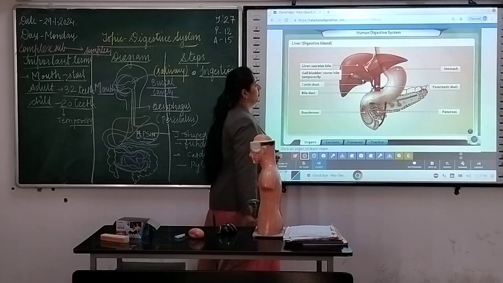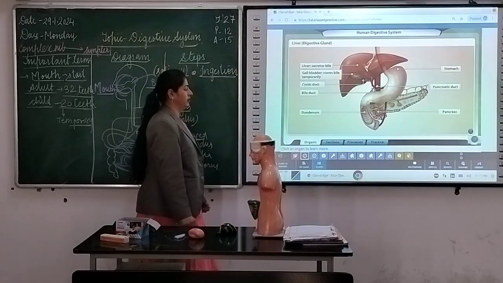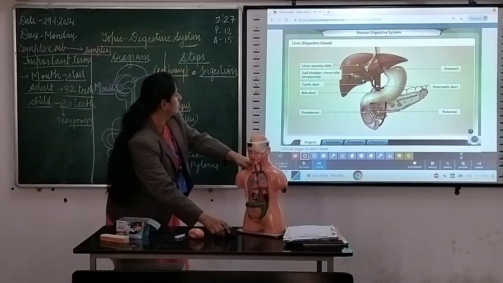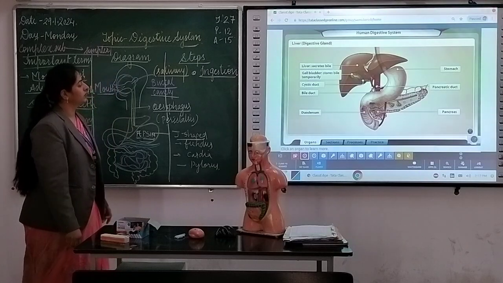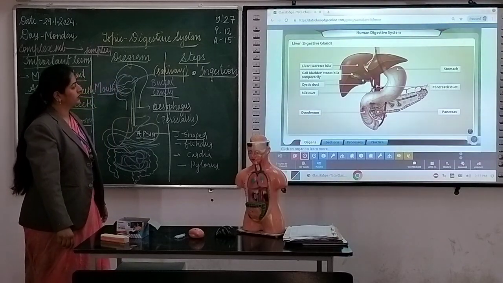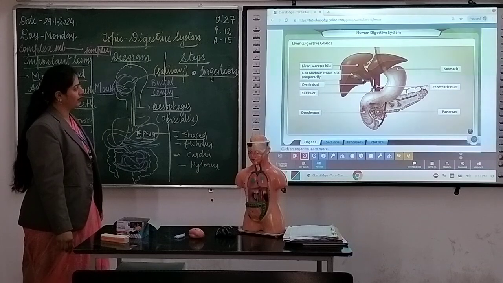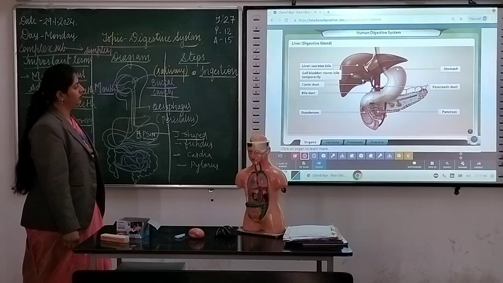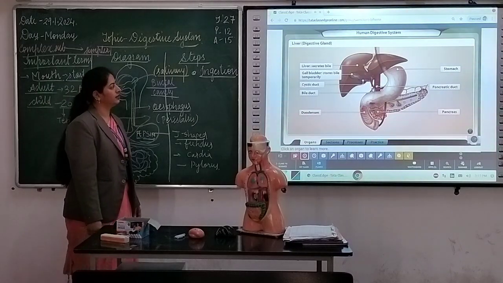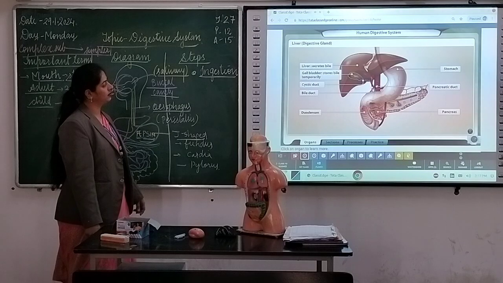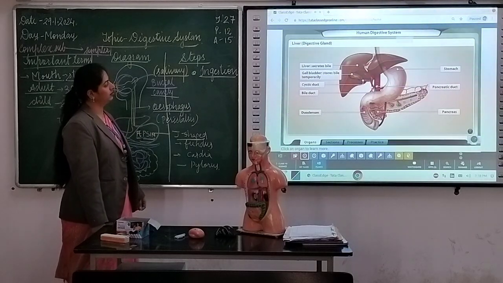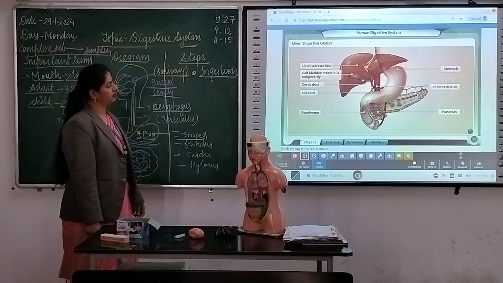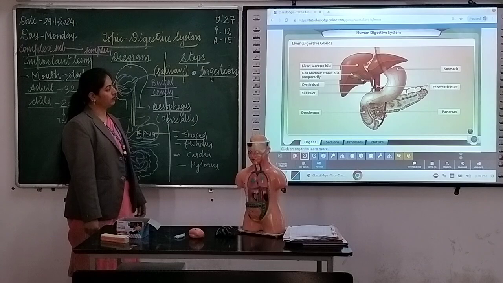The liver is the largest gland of the human body. It is bilobed. It secretes an alkaline fluid called bile that helps in emulsification and digestion of fats. Bile produced in the liver flows through the hepatic duct into a closed sac-like structure called gallbladder. Bile is temporarily stored here. Bile from the gallbladder is poured into the duodenum through the cystic duct.